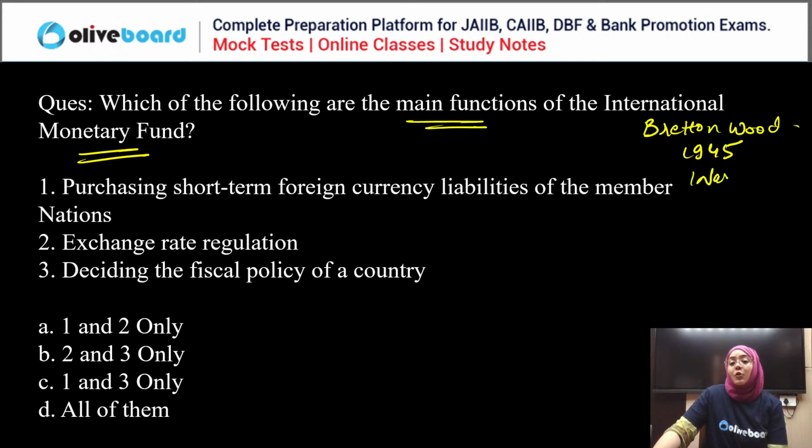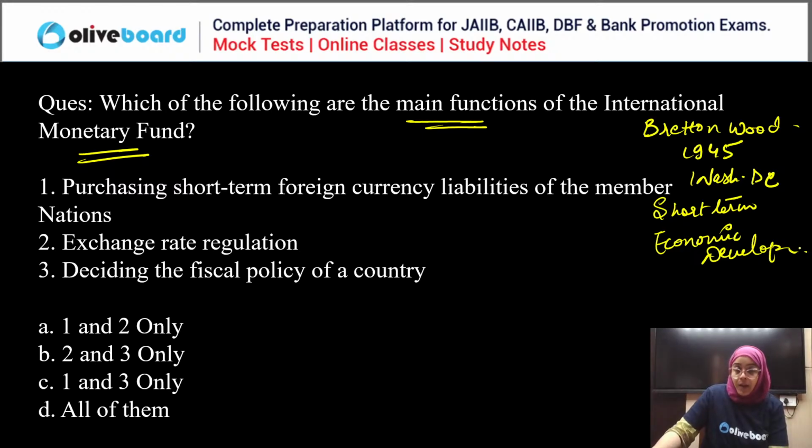They have their headquarters in Washington, D.C. They give short-term loans to their member countries. They are responsible for looking out for the economic development of different nations, right? They are also called a short-term credit institution.